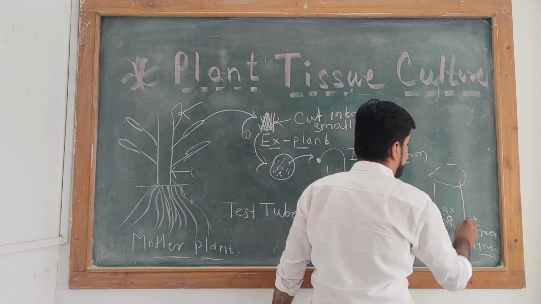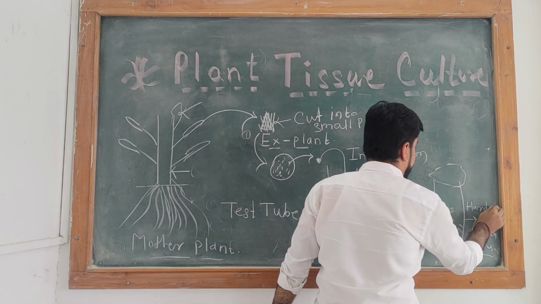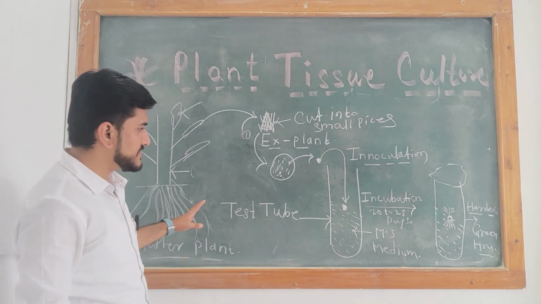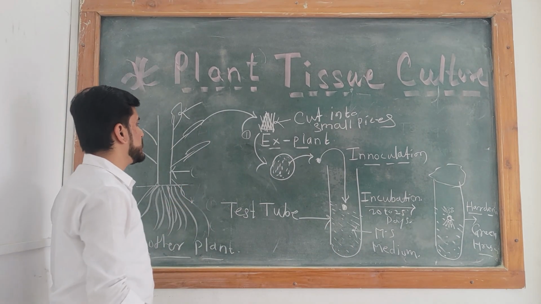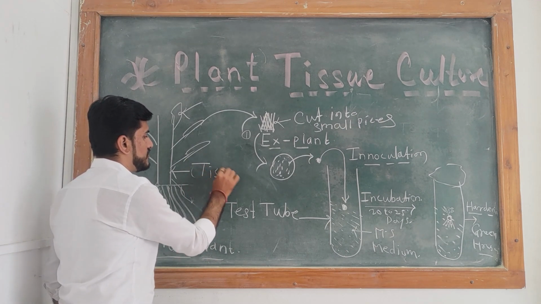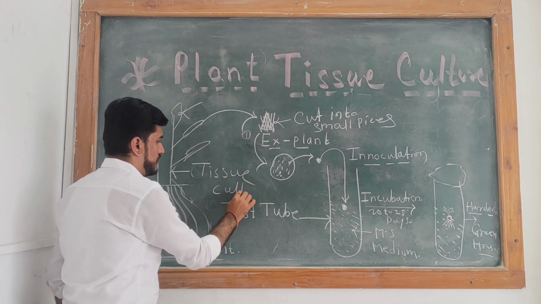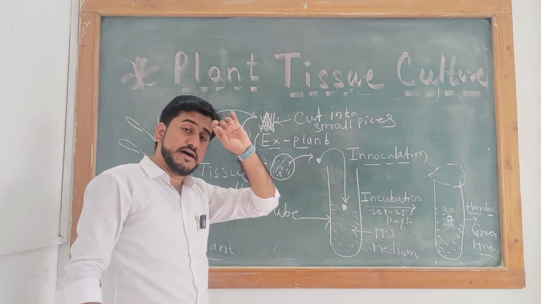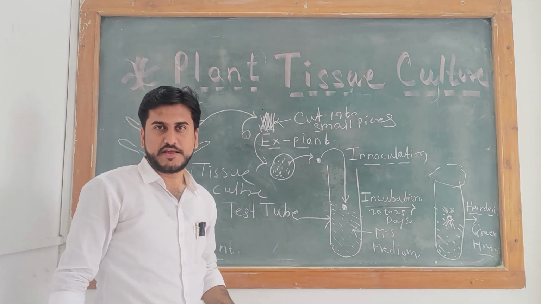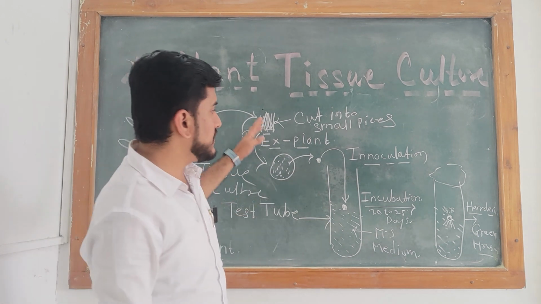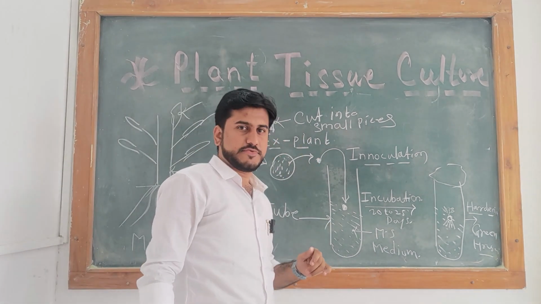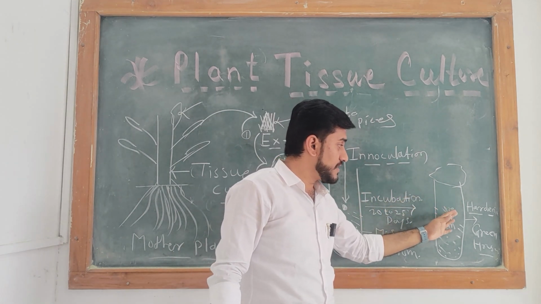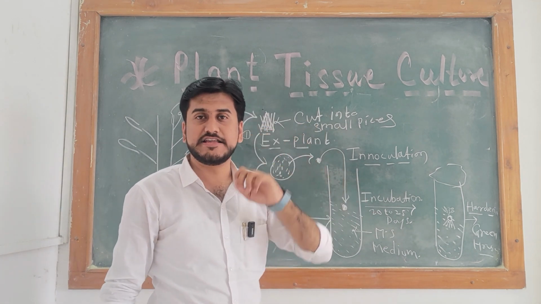This transferring method is known as hardening. This whole technique is known as tissue culture. It means that by using one part of the leaf, we grow a whole plant body. We are growing a baby plant from a single tissue.